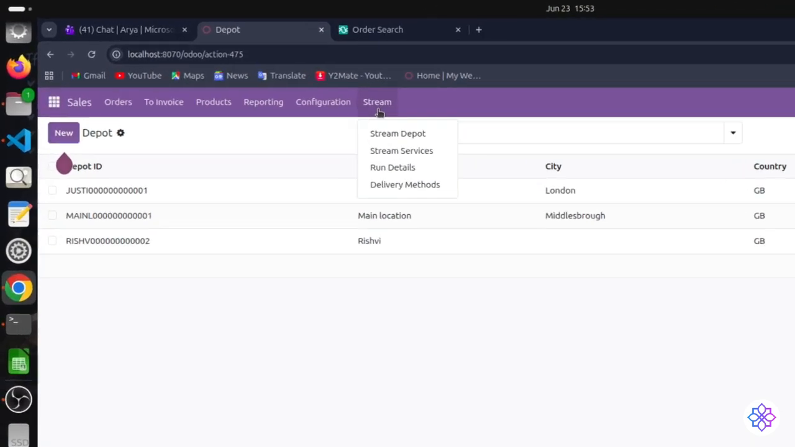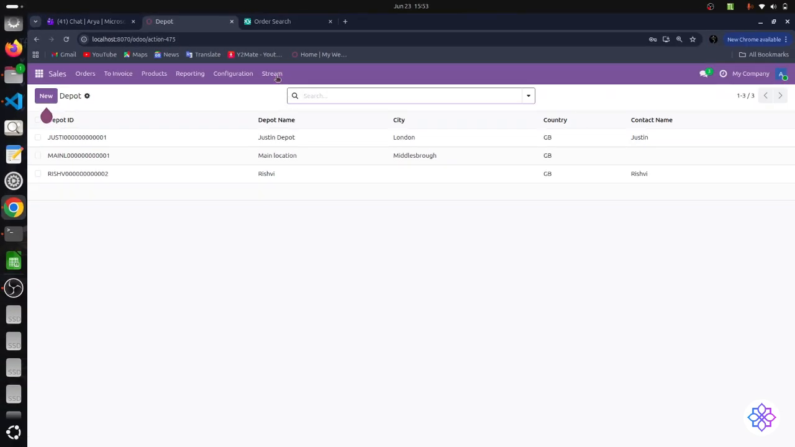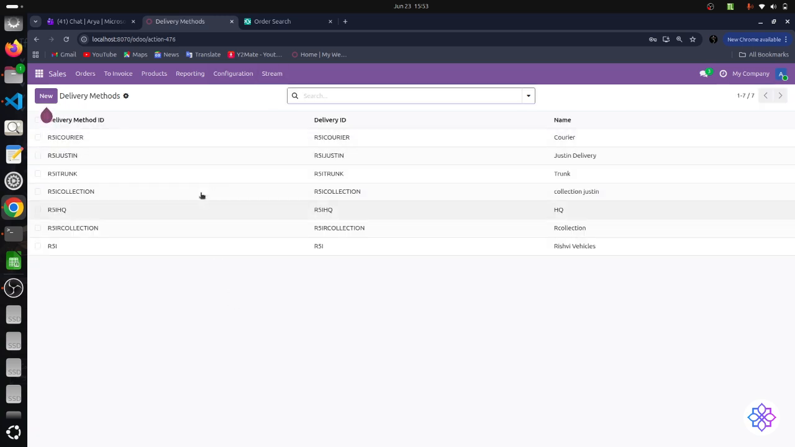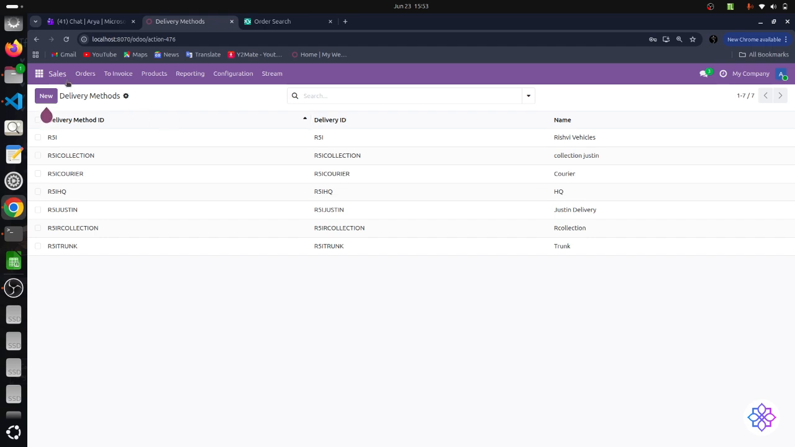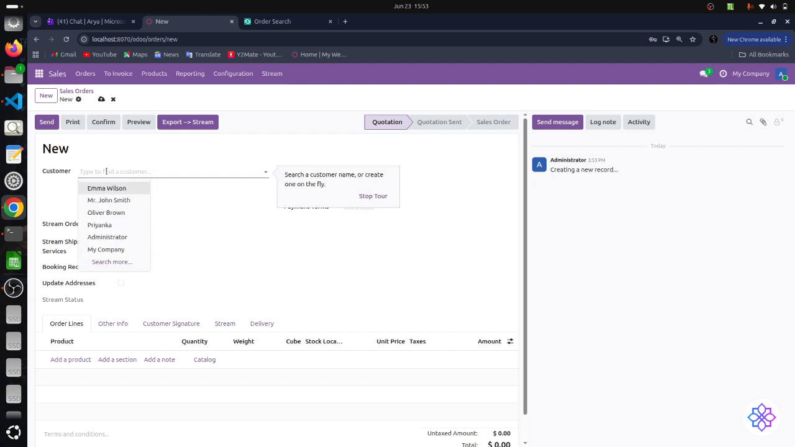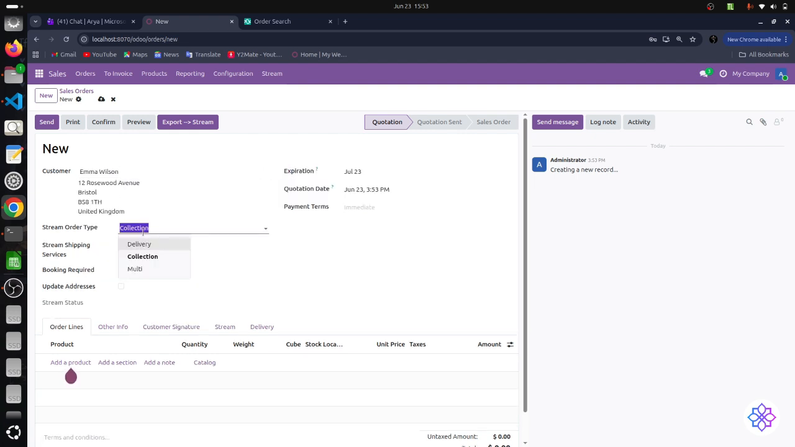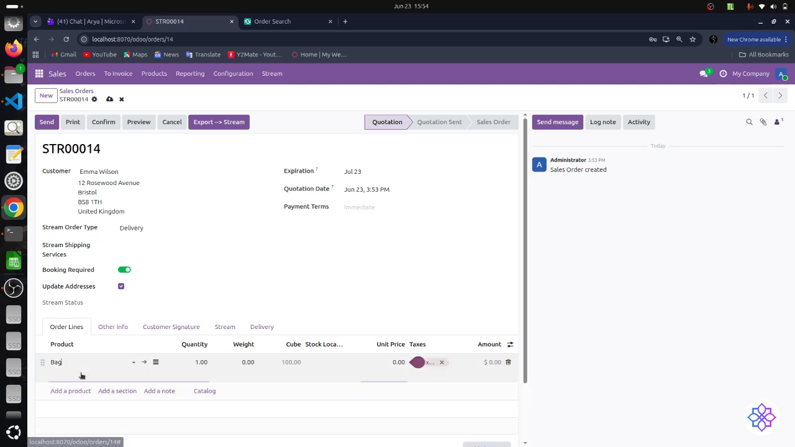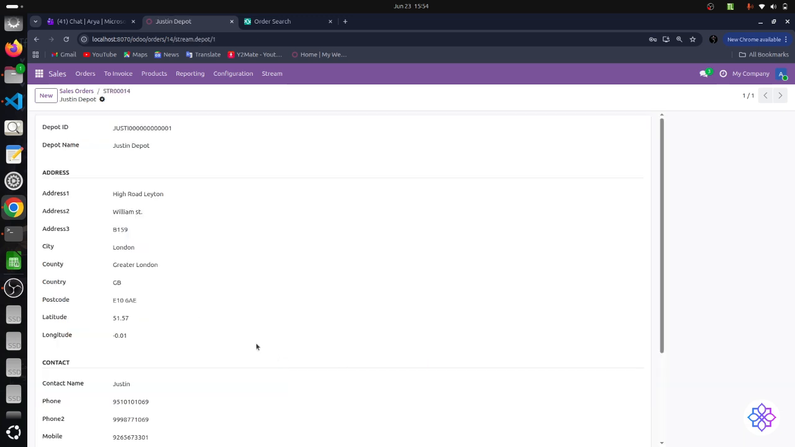First of all, let me show you the depots which we have fetched from Stream. They are stored under the Stream menu section, Stream Depot. These are the delivery methods from Stream. So let's create the order. I'm giving the Stream order type as delivery and selecting the stock location. Under the delivery section, select the delivery method. When you open the standard delivery method, here you can choose the Stream delivery method.